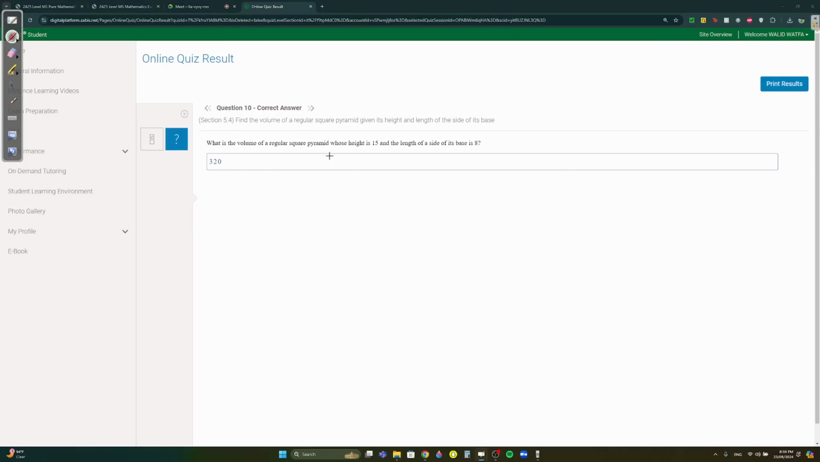Question 10. What's the volume of a square pyramid whose height is 15 and the length of the side of its base is 8? Remember that the volume of a pyramid is 1 over 3 times the area of the base times the height. The area of the base in this case, it's a square pyramid. In the geometry final, people got this wrong because it said in the written that it was a rectangular pyramid. And this is how they drew it for us. I remember something like this.